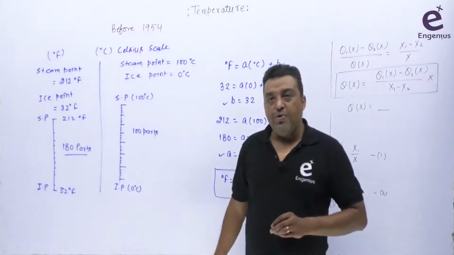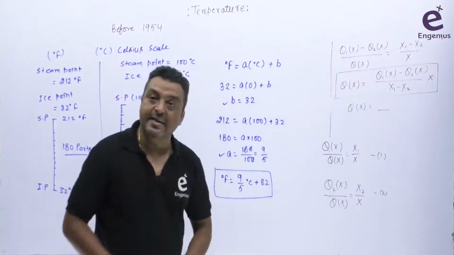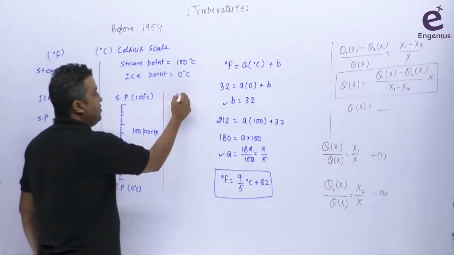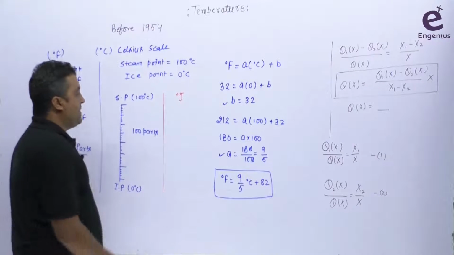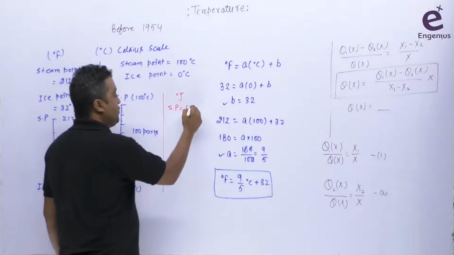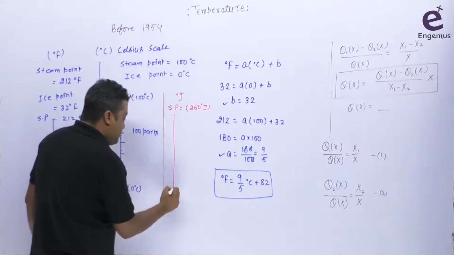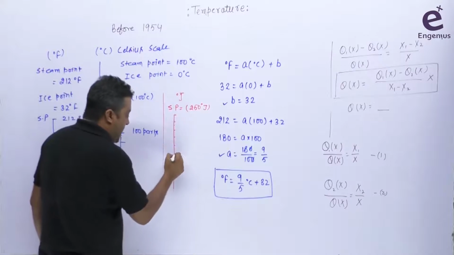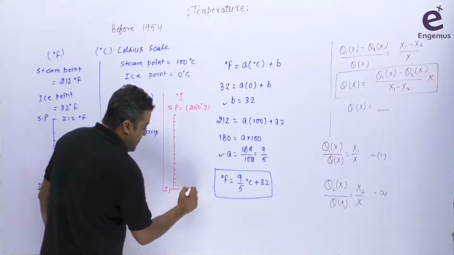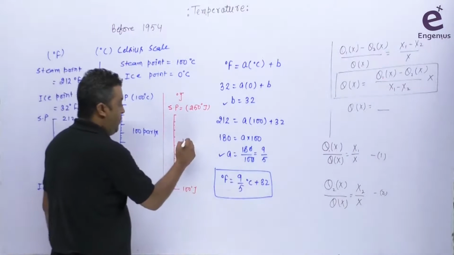Similarly, if you want to create your own scale, आपको अपनी एक scale आपके इसमें create करनी है. Let's suppose we want to create a degree J scale. So I want to create a degree J scale. I am choosing the steam point as, let's suppose, 250 degree J, and I am choosing the ice point as 100 degree J. So obviously I'm dividing this scale in equal 150 parts.